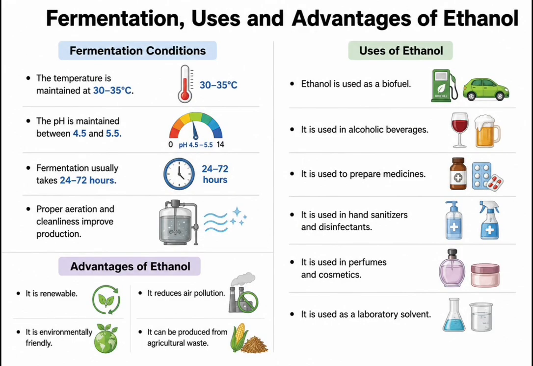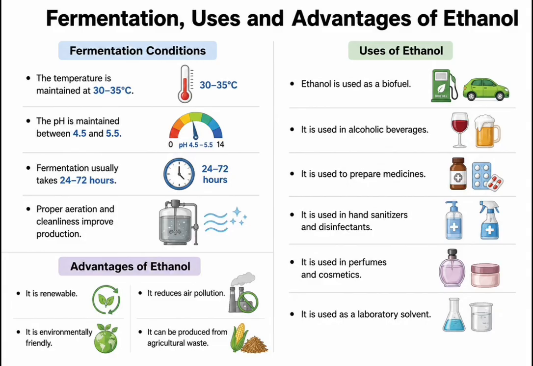Fermentation conditions, uses and advantages of ethanol. The temperature is maintained at 30 to 35 degrees Celsius. The pH is maintained between 4.5 and 5.5. Fermentation usually takes 24 to 72 hours. Proper aeration and cleanliness improve the production.